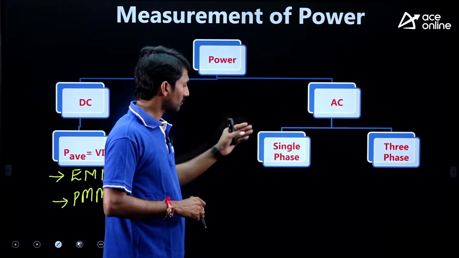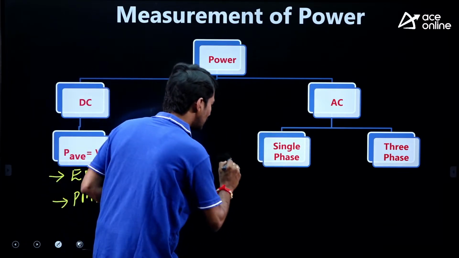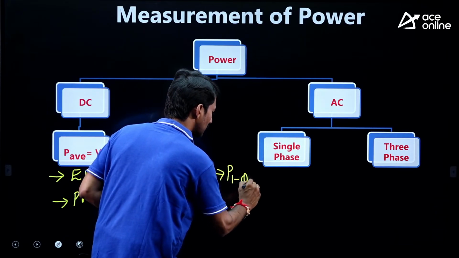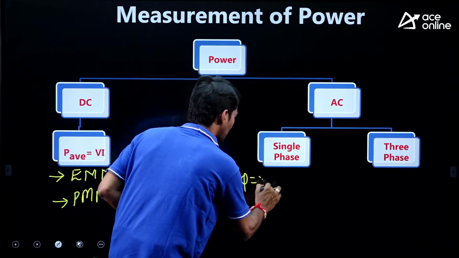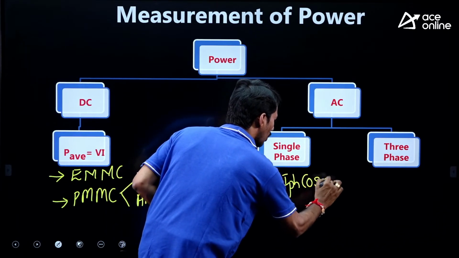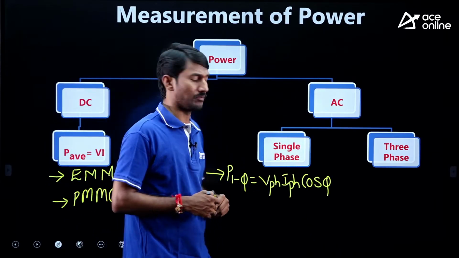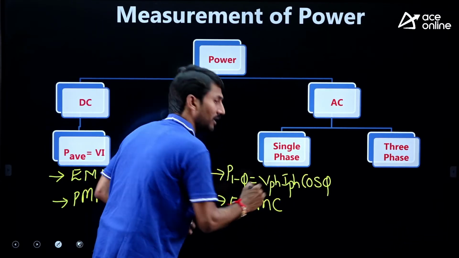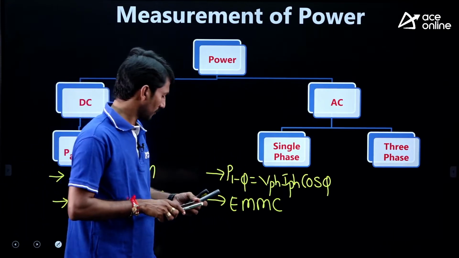Now coming to single phase AC power. In single phase AC power, what is the formula? Power for single phase is equal to, everyone knows, V phase into I phase into cos phi. Which method is used to measure this power? EMMC, the electrodynamometer wattmeter.